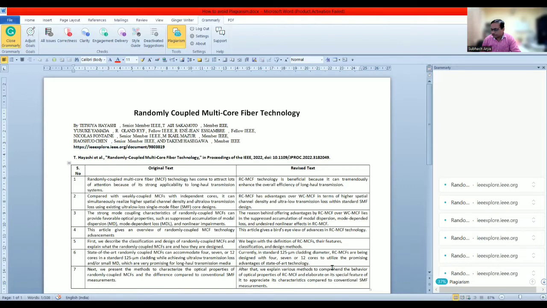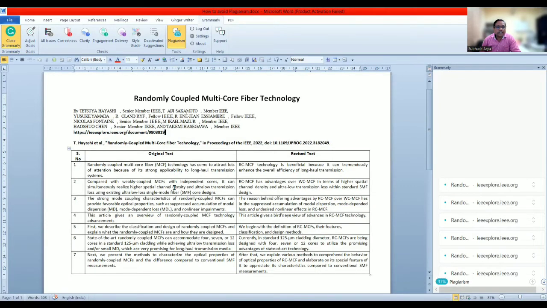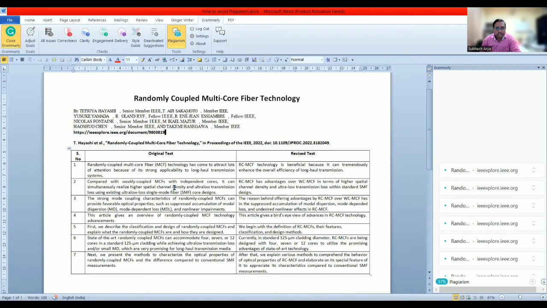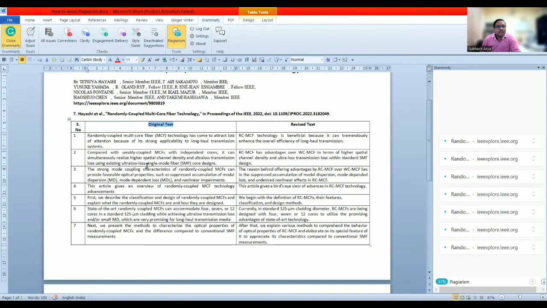So what I have done here, I have written the original text from the abstract portion of this article, which is mentioned here in this second column. And in the third column, I have revised this text. I have written this text in my own wordings after understanding it.